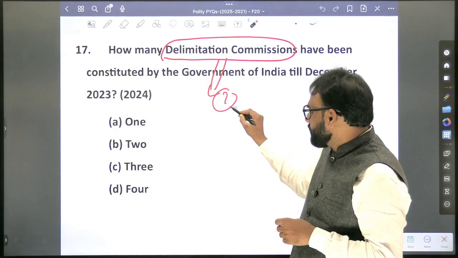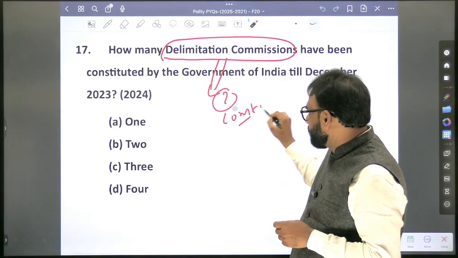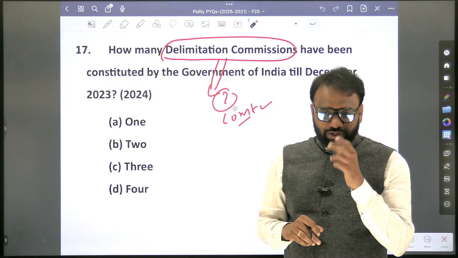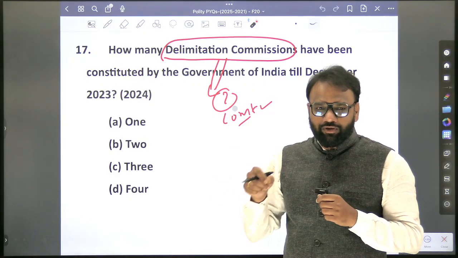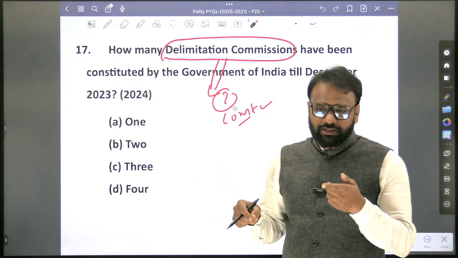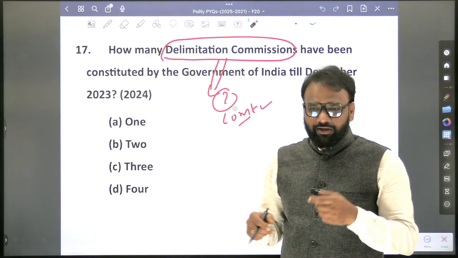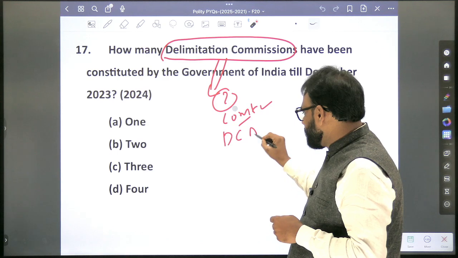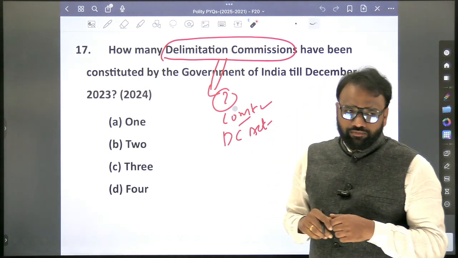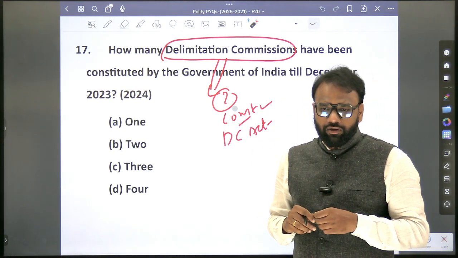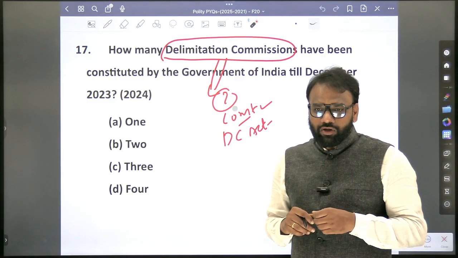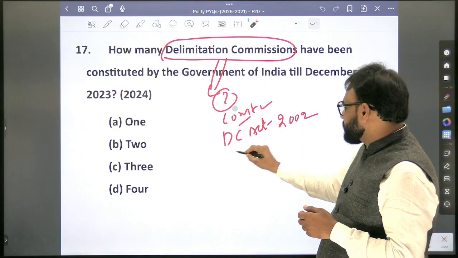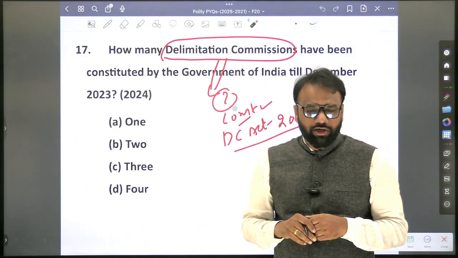See, very important. If it is a constitutional body, it has to be noted. Next, it's not a constitutional body, because if it was a constitutional body, then somewhere we would have discussed it during our discussion. So it's a statutory body as per which act? Delimitation Commission Act. Which year was this act brought? Every time they have formed it, it is supported by an act. So Delimitation Commission Act 2002.